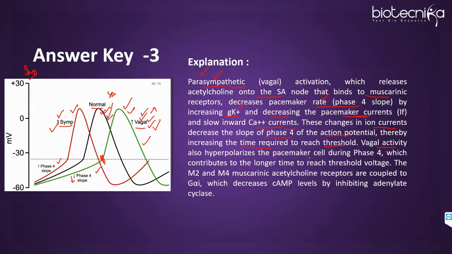Okay, so the time will increase to reach this threshold value. Vagal activity also hyperpolarizes the pacemaker cell during phase 4. So hyperpolarization will occur during phase 4, which contributes to longer time to reach the threshold voltage. The M2 and M4 muscarinic acetylcholine receptors are coupled to G protein coupled signaling. So it decreases cyclic AMP levels by inhibiting the adenylate cyclase enzyme. Right? So the right answer for this question will be option 3. Okay. So let's move ahead.